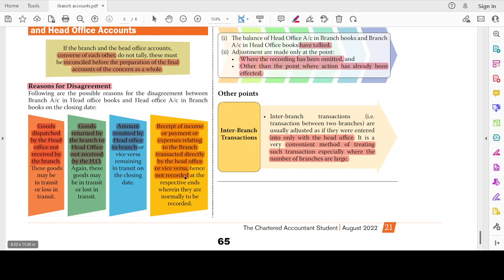Let's see reason of disagreement. The balance of the head office account in the branch books and branch account in the head office book have to be tallied. Adjustments are made only at the point when the recording has been omitted in the case of the receipts, or another point where action has already been effected in these cases.